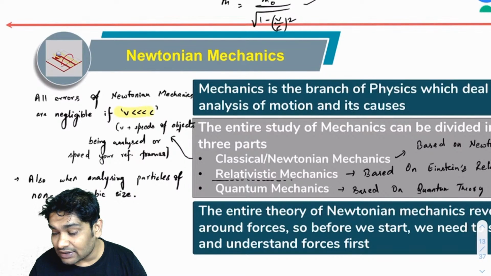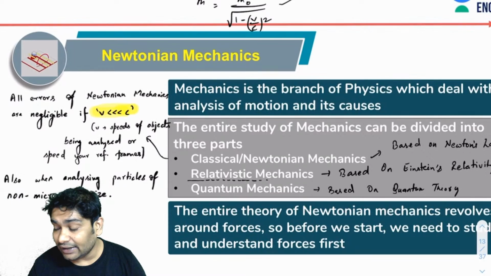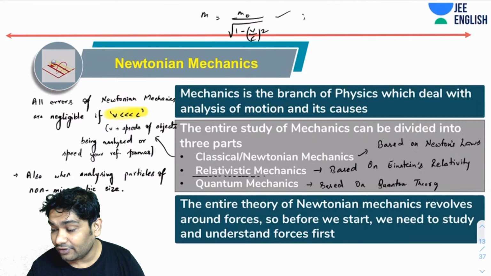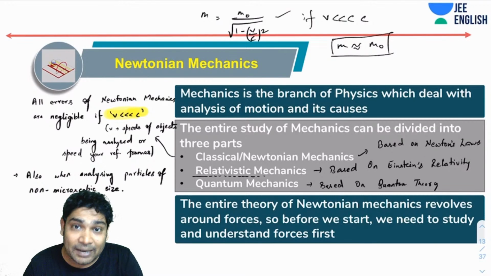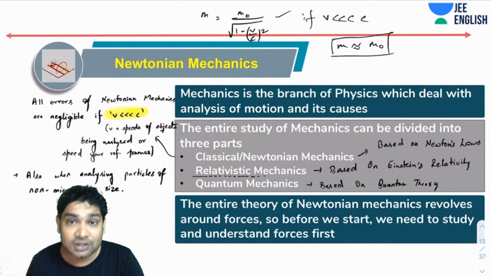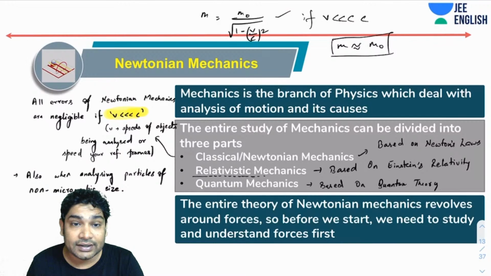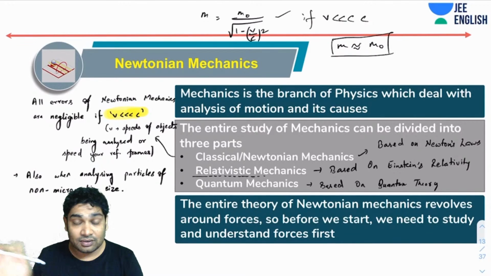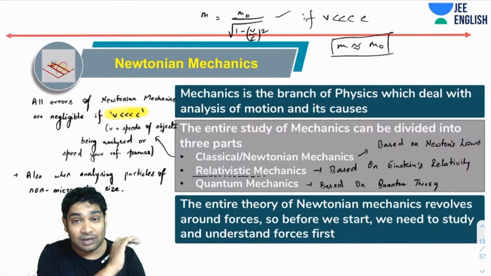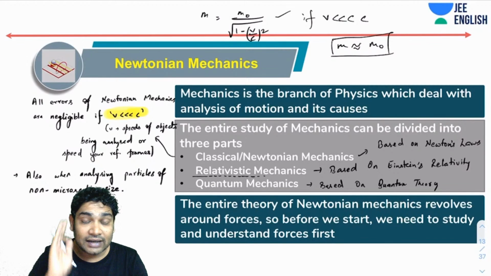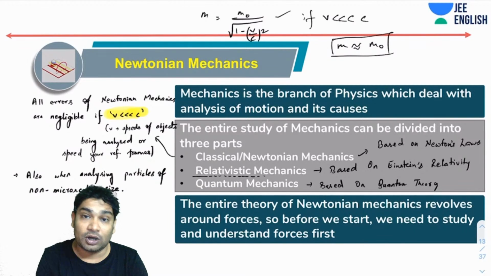As long as this holds true for the entire analysis, you will realize that even in this equation, if v is much less than c, then m is almost equal to m naught only, and you don't see a variation in mass. That is why practically nobody discovered the flaws of Newton's laws for almost 230 years. It took Einstein. Einstein pointed out the corrections after some 230 years. For 230 years, people kept on following Newton's laws, assuming that they had absolutely no errors and were absolute laws.